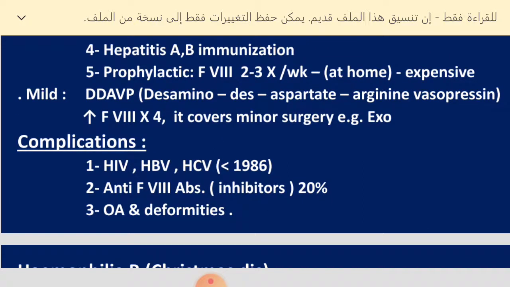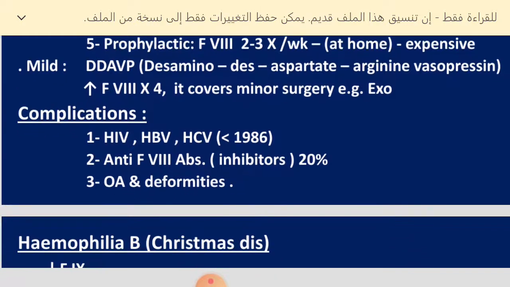As we said, we have complications in this patient. One of the complications that can happen in this patient is infection, because these patients get fresh frozen plasma and cryo. At the time being there is no role for these unless we have an emergency, and sometimes when the factor is not available we go to cryoprecipitate. Otherwise, fresh frozen plasma and cryoprecipitate are omitted at this time. So most of the time we have recombinant, and even with plasma derived, the risk of infection at the time being is lower.